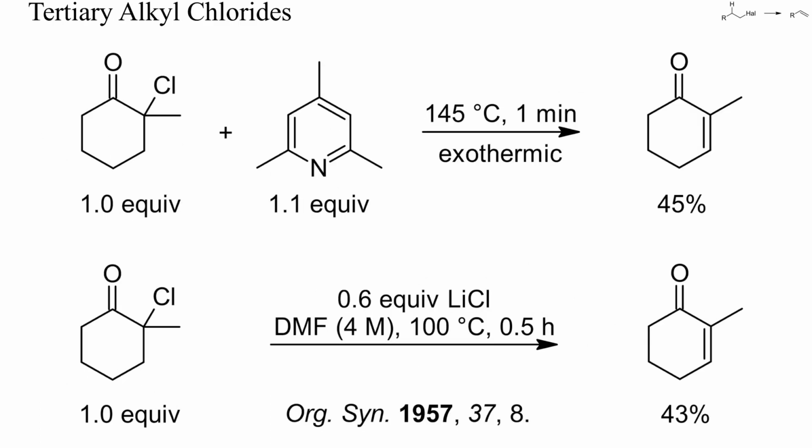Tertiary alkyl halides undergo elimination readily, often by intermediate formation of a carbocation. Eliminations become more difficult if this cation is destabilized by an electron-withdrawing group, as in this example. Hydrogen chloride could be eliminated from 2-chloro-2-methylcyclohexanone by heating with collidine or with lithium chloride and DMF, but yields were low.